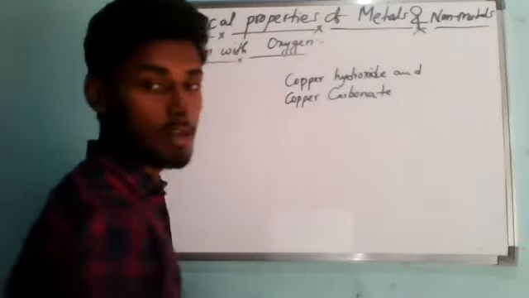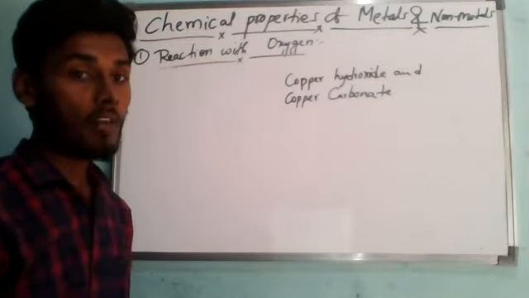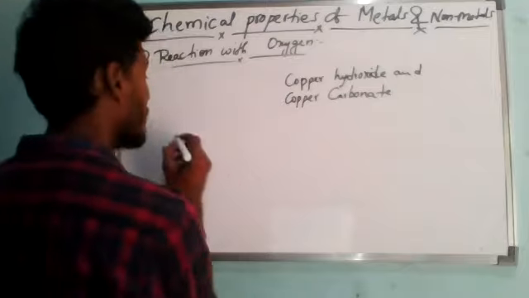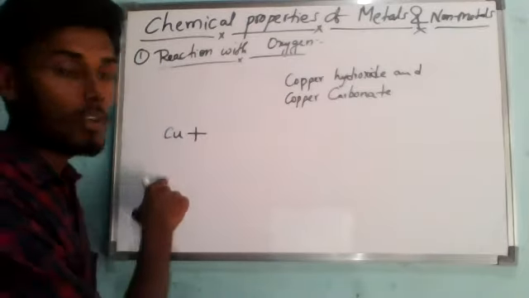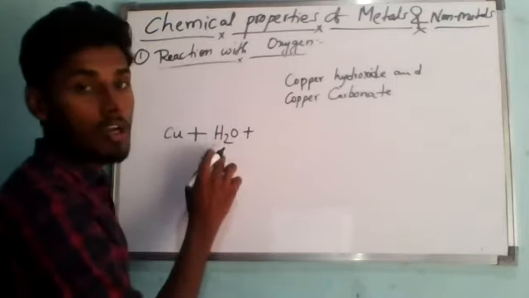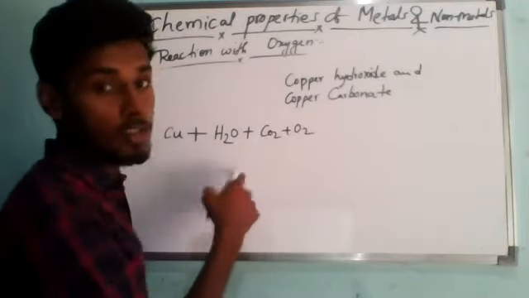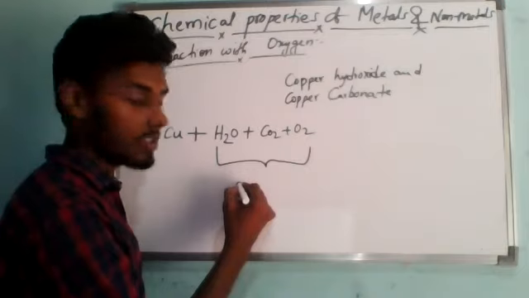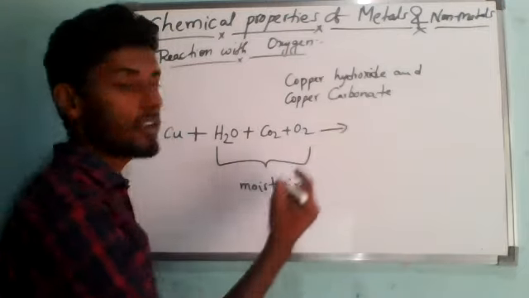It also contains copper hydroxide and copper carbonate, which is formed by the action of moist air on copper objects. Now, if you take that reaction, copper symbol is Cu. If you leave copper for a long period of time in the atmosphere, it will react with oxygen, carbon dioxide and water, which are present in moist air, also called damp air.